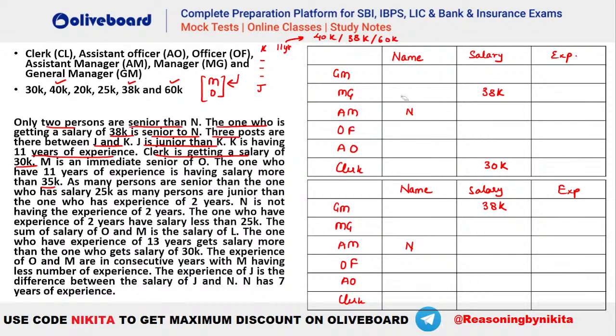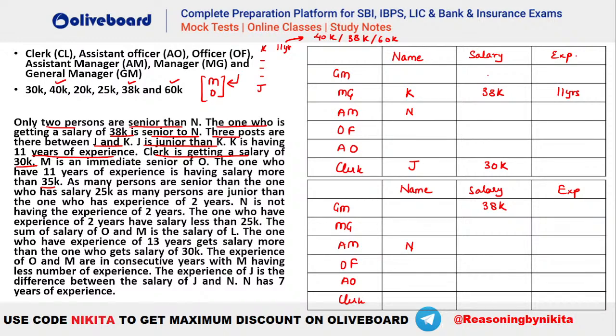So that means you will have to utilize this manager and clerk position. So let's try, let's see. Okay. So that means K will be here with 11 years of experience. Okay. And we will have 1, 2, 3. This will be your J here. Okay. I hope this is clear, everybody. And K can have, you can see in the first case, K can have a salary of 38K, isn't it?